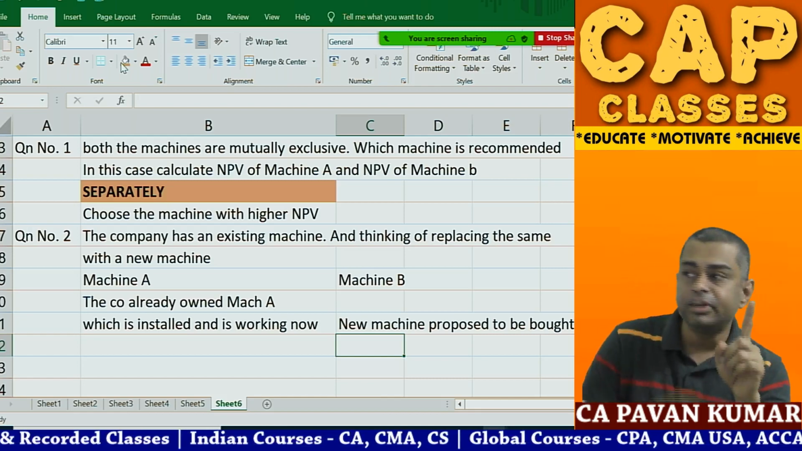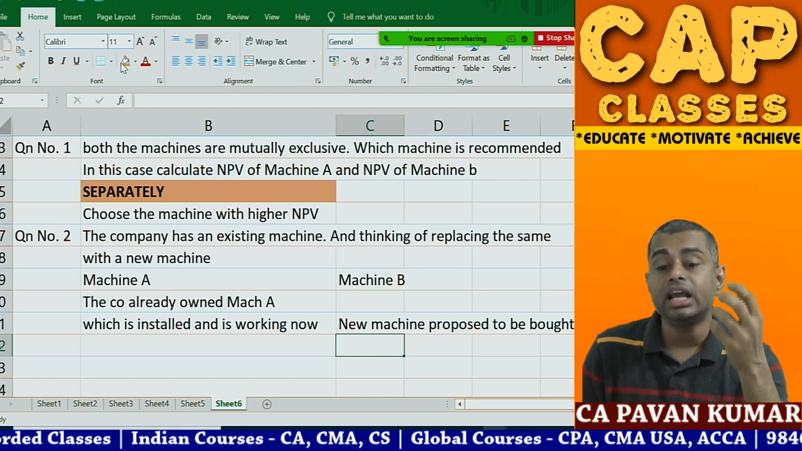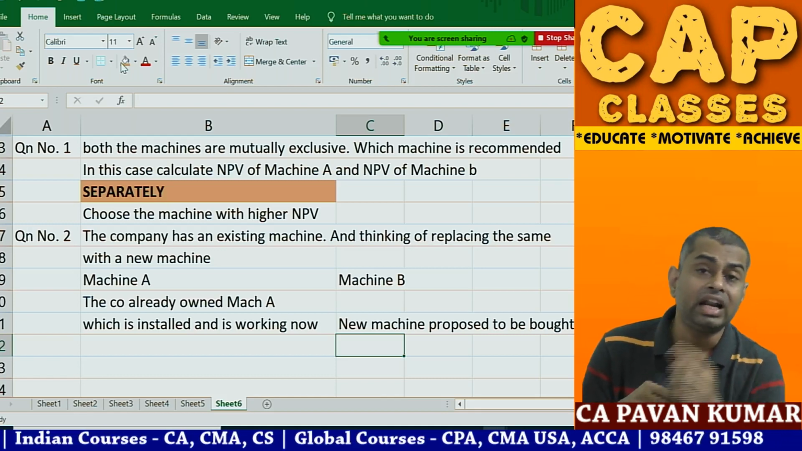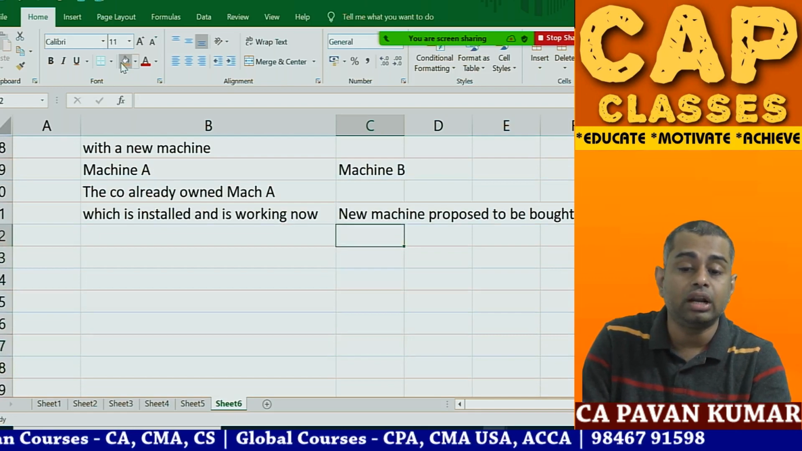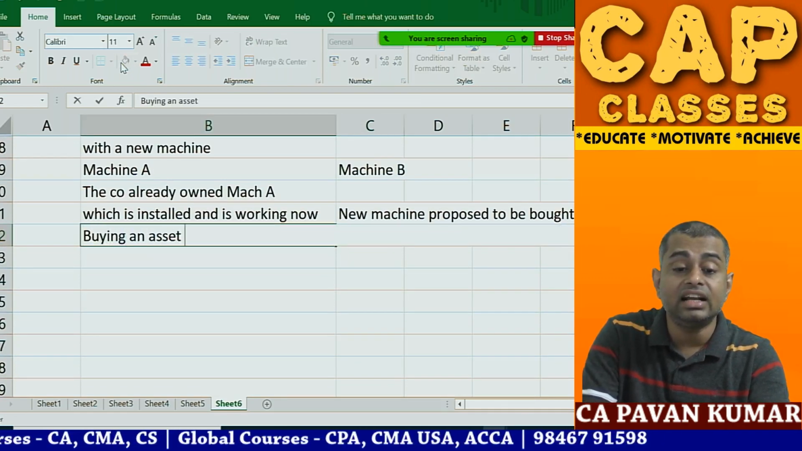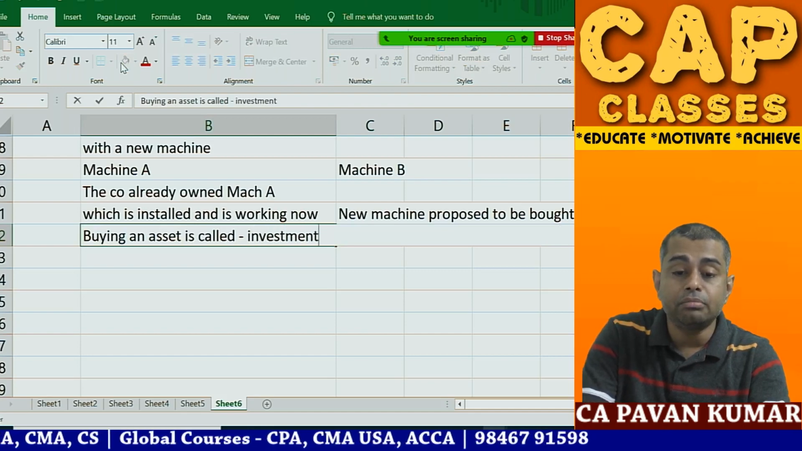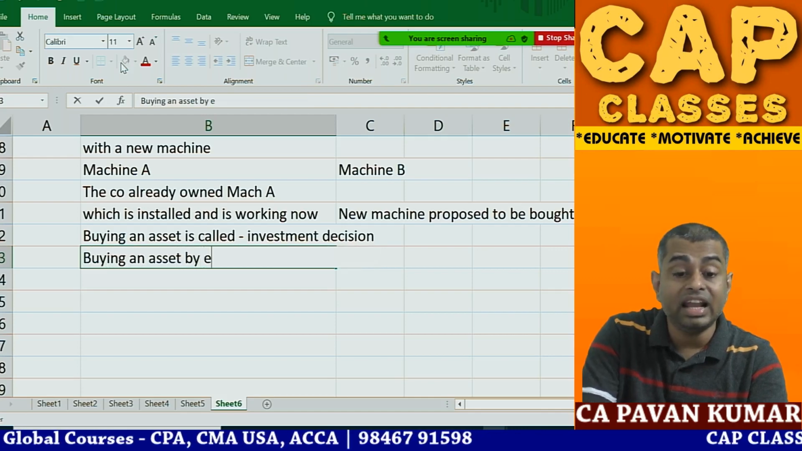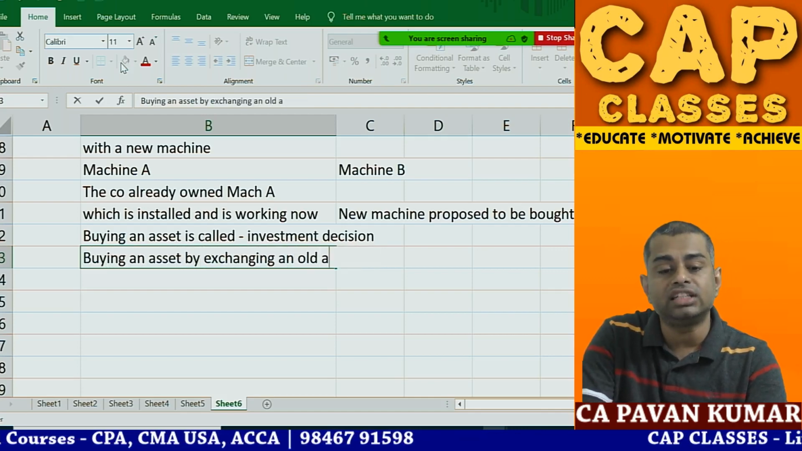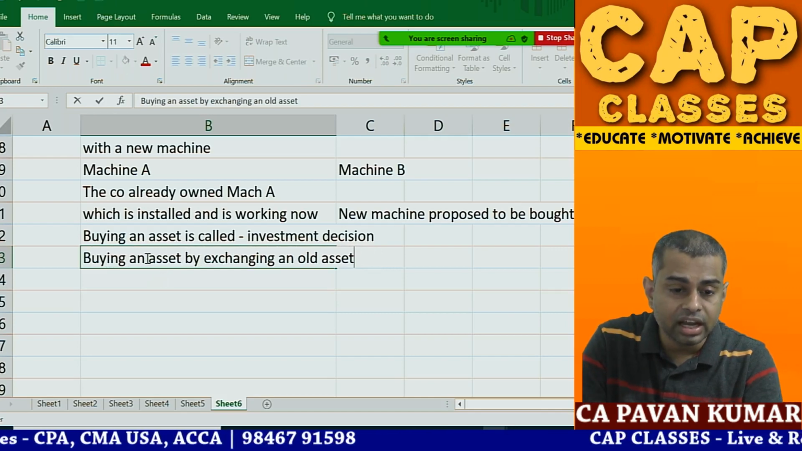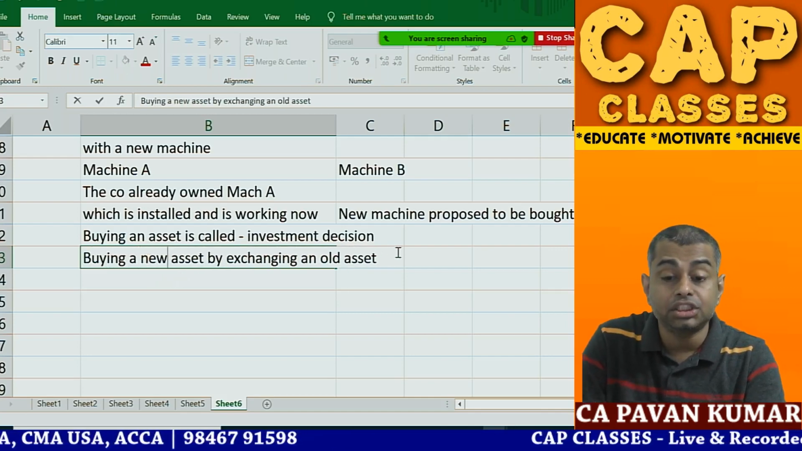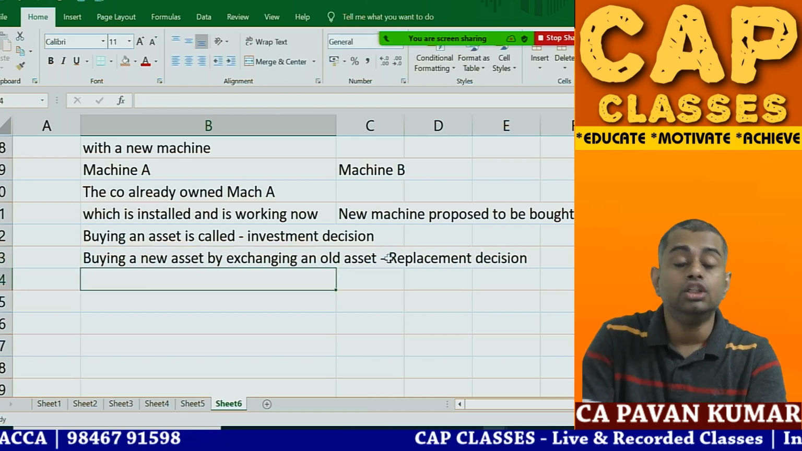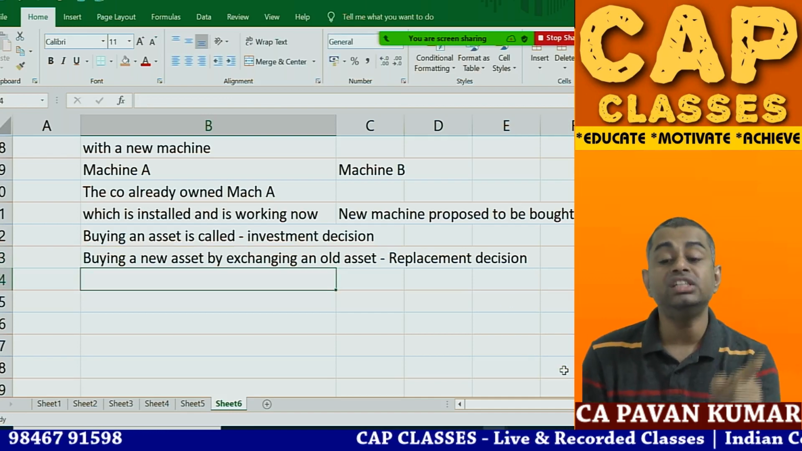So should I buy this machine or this machine? In question number 1, separate NPVs are to be calculated. In question number 2, already one existing machine is installed and now you are thinking of replacing it with a new machine. So remember, buying an asset is called an investment decision. Buying a new asset by exchanging an old asset is called a replacement decision. So question number 1 is an investment decision, question number 2 is a replacement decision.